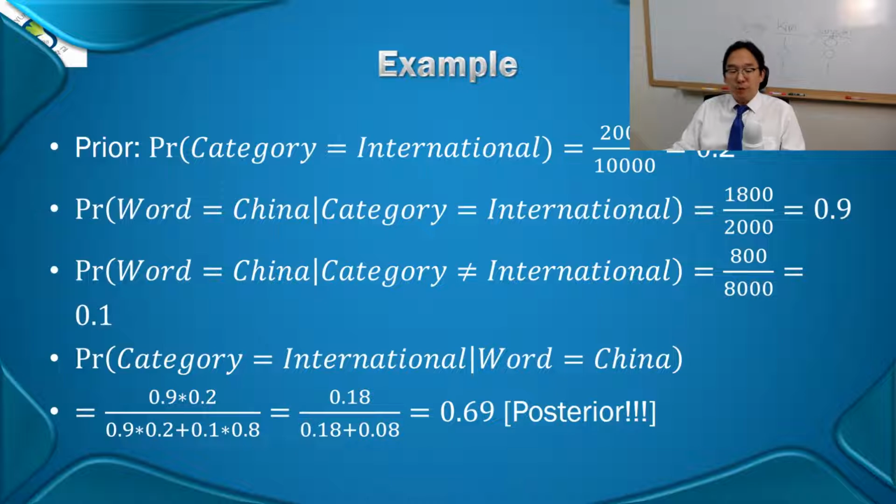So there is a 69% chance it belongs to the international category. So I throw it into that kind, right? I go for the category whose value is the maximum. Okay, that's the idea of the Bayesian classifier.